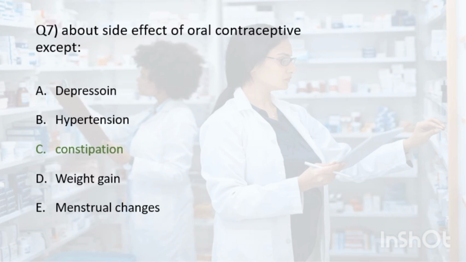Some women may experience changes in their mood, including depression and anxiety, when taking oral contraceptives. Hypertension: oral contraceptives can increase blood pressure in some women, especially those who have a history of high blood pressure. Other side effects include nausea, weight gain, and changes in menstruation. However, it's important to note that not all women will experience side effects from oral contraceptives. Some side effects may go away after a few months of use. If you are considering taking oral contraceptives, you must consult your doctor first.